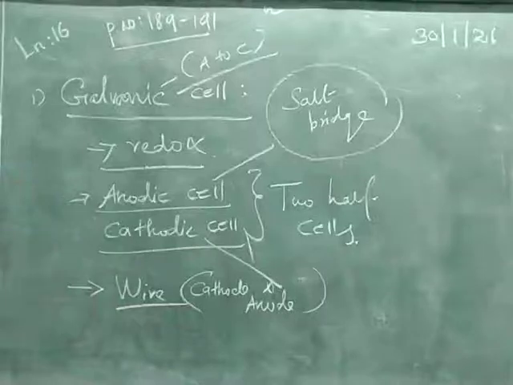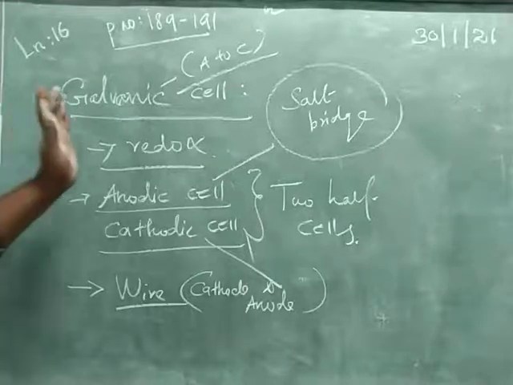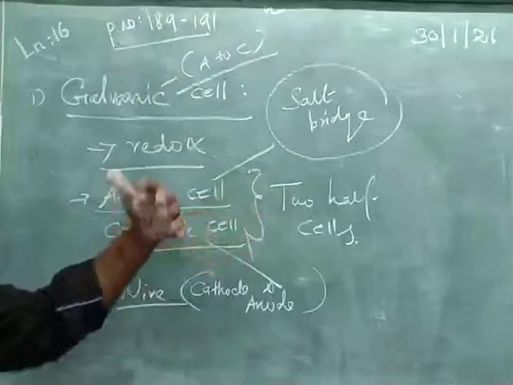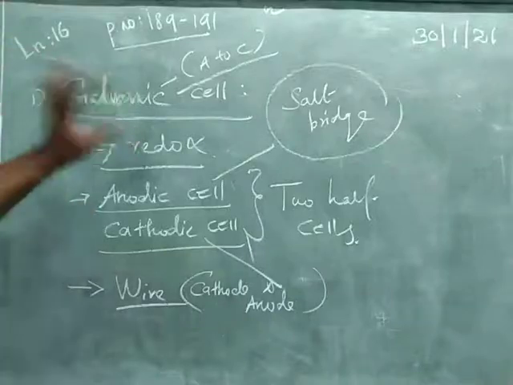The electrons move from anode to cathode. As long as the redox reaction proceeds, there is a flow of electrons and hence electricity is produced. Because of the flow of electrons from anode to cathode, electricity is produced. In this way, the galvanic cell is working.